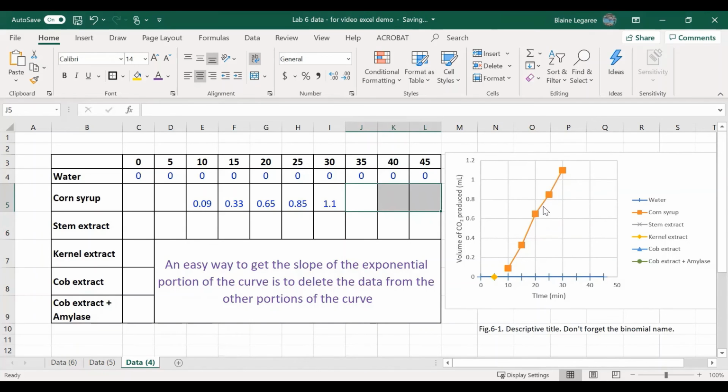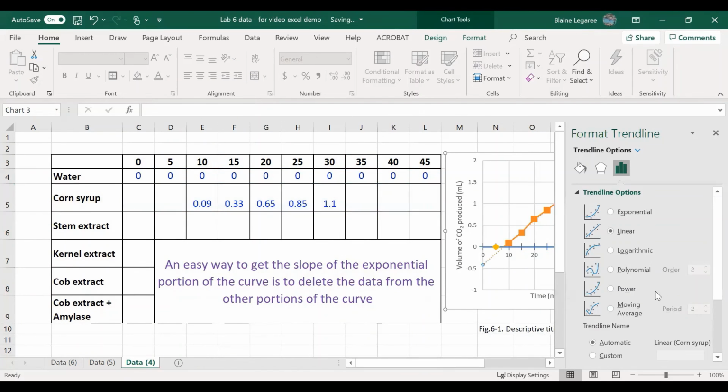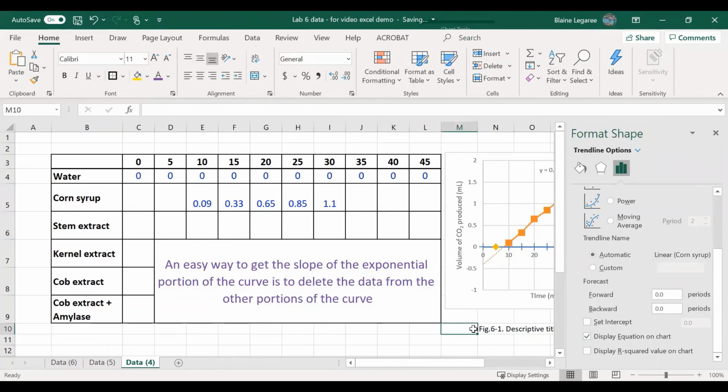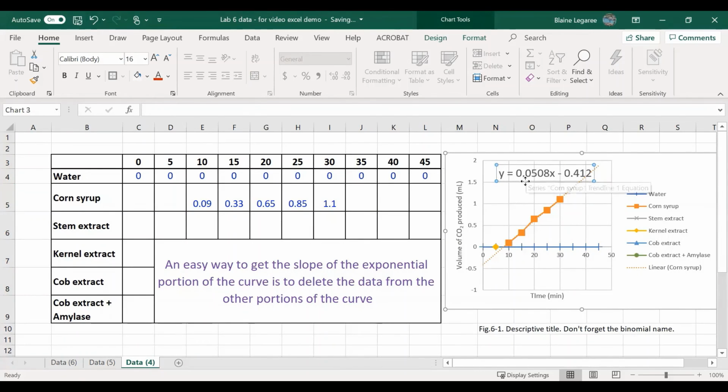All I need to do now is find the trend line. Just like before, add the trend line, scroll down, display the equation on the chart. And there's my equation right there. So I'm getting the slope and everything. I'll make that a little bit bigger so that you can see that. There we go. And so for the corn syrup, this is the slope that I'm getting. Hopefully you'll get a similar number in your calculations as well. Now after this, you want to do this with the stem extract, kernel extract, cob extract, and cob extract in amylase, and input the slope values into table 6-3.